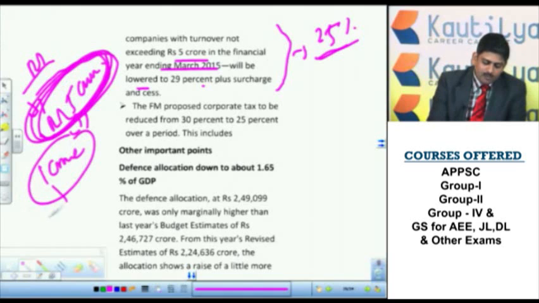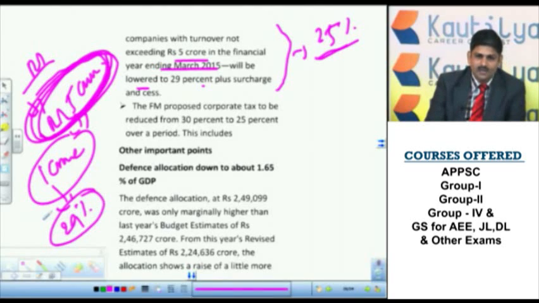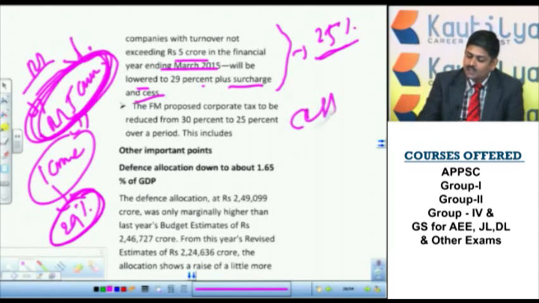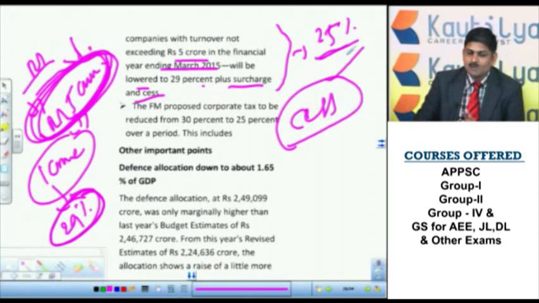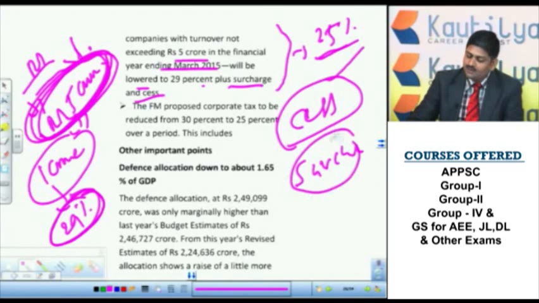Earlier they had to pay 29% as corporate tax. Now this time they need not pay this 29%. So this will be reduced. Not paying does not mean total exemption was there. It actually reduced. That's what I want to tell. So if turnover increases to more than 5 crore, they have to pay 29% plus surcharge plus cess. What is cess? Already explained what is cess. That is for a specific purpose it will be collected. What is surcharge? Surcharge is tax on tax.